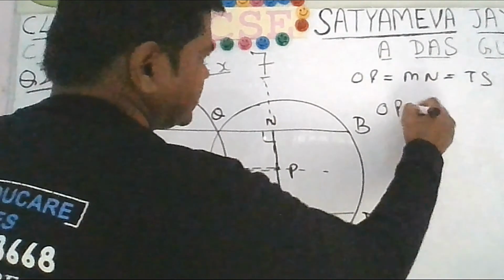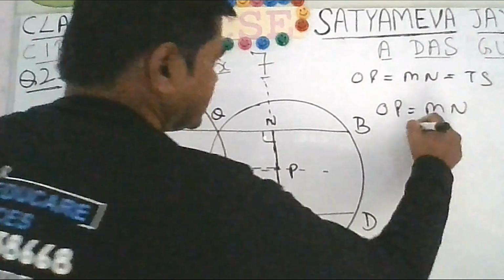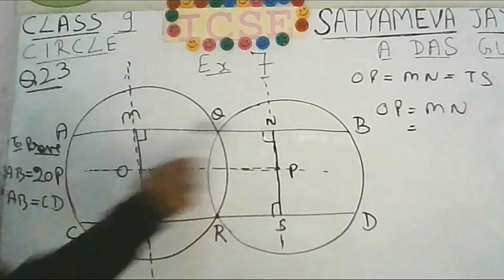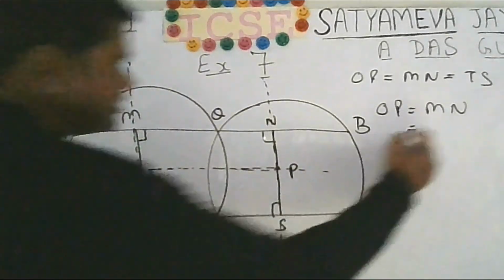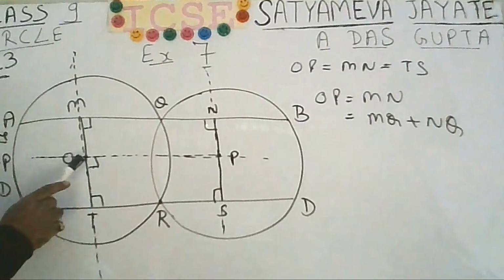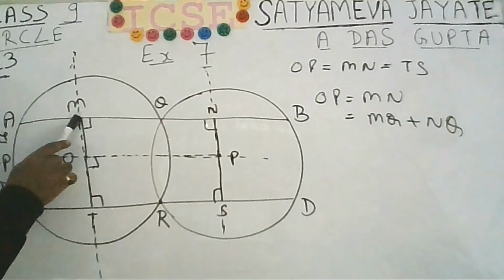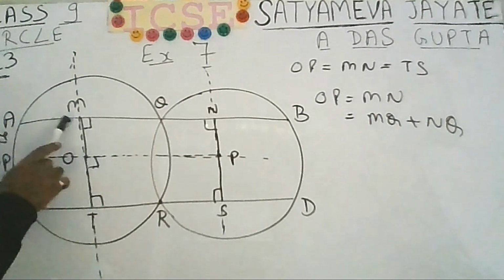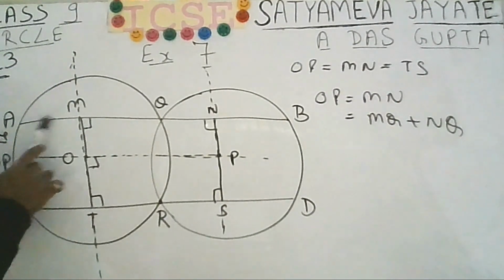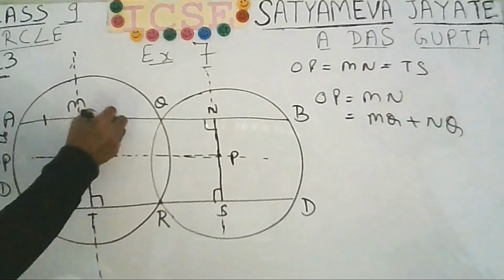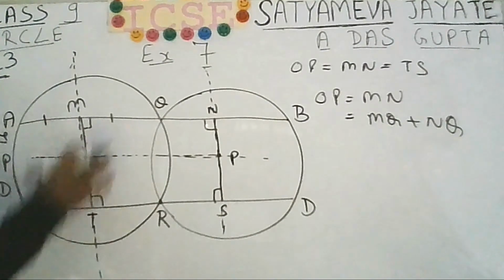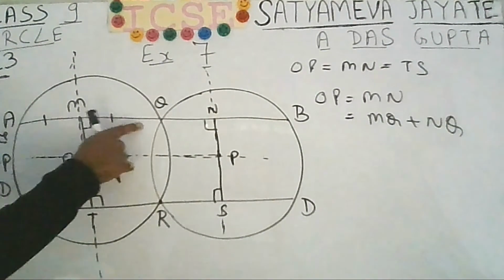Here only let us write OP is equal to MN. What is MN? MN is MQ plus NQ. You know that if you draw a line segment from center to a chord perpendicular to a chord, then that chord will be bisected. So AM will be equal to MQ. That means you want to say that MQ is 1/2 of AQ.